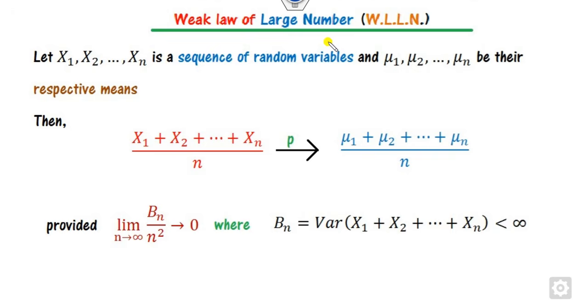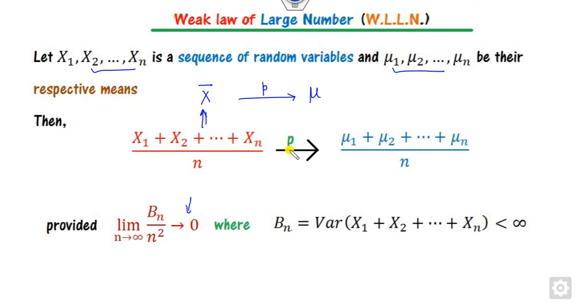So what we have discussed so far is the weak law of large numbers and how you can solve them. Let me quickly recall the weak law of large numbers. If you have a sequence of random variables Xi with corresponding means mu i, then the average, which is nothing but the average of these sequences, converges in probability to the average of these means, provided this condition holds, where Bn is nothing but the variance of the sum of the variables.